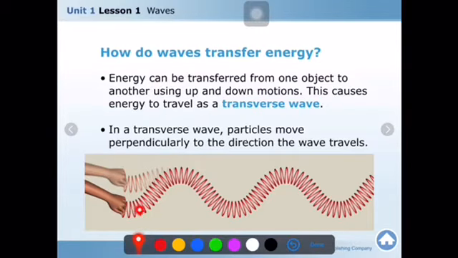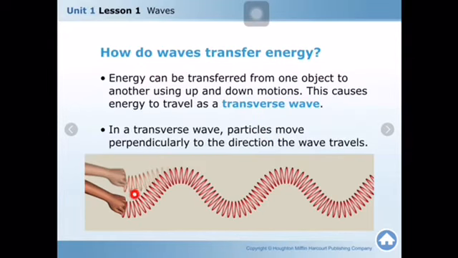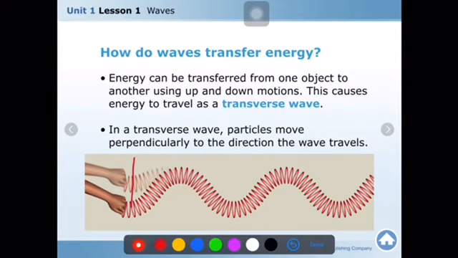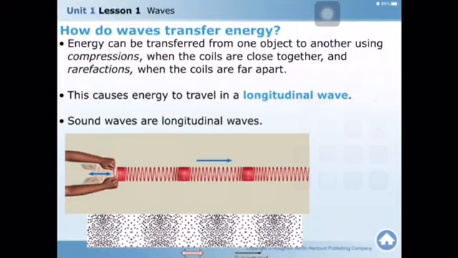In the transverse wave, particles move up and down, and the wave moves forward. What happens? They are perpendicular to each other. Particles move up and down, wave moves forward. They are perpendicular to each other. That's why it is called a transverse wave. This type of wave is called a transverse wave because the direction of the movement of particles and the direction of the wave are perpendicular to each other.